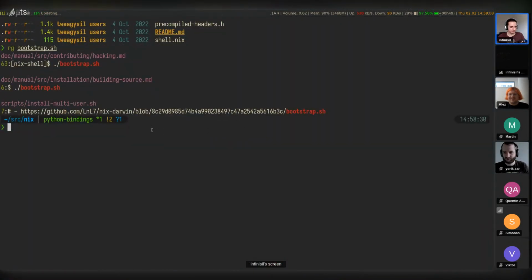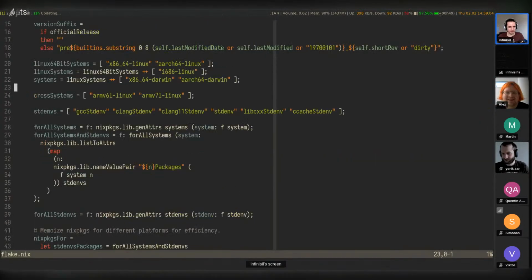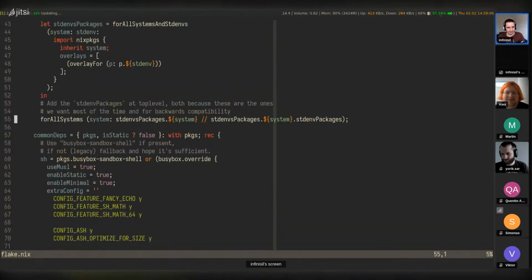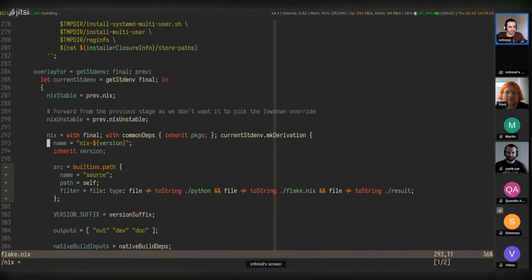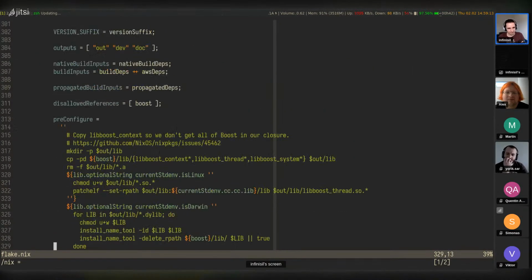That does restrict to some point what Nix can do, because in the Nix flake you can specify, okay, I'm currently working on something here, but you can specify like boost.override and a lot of changes to it.